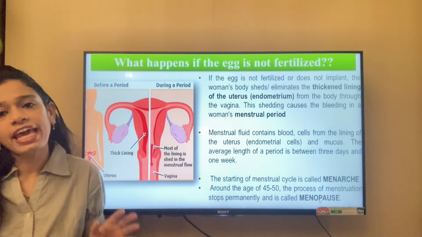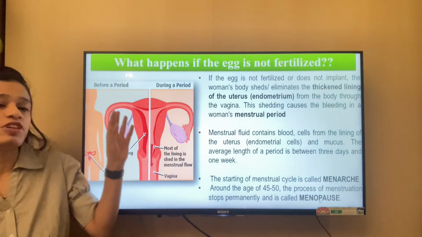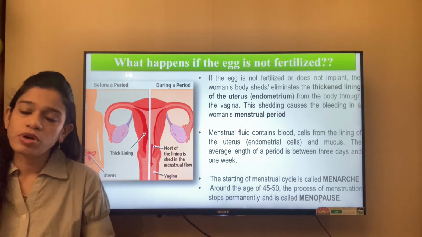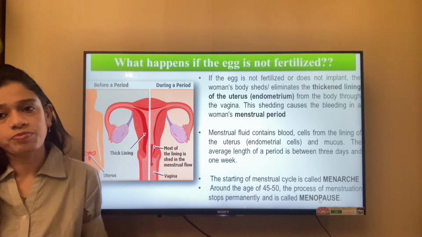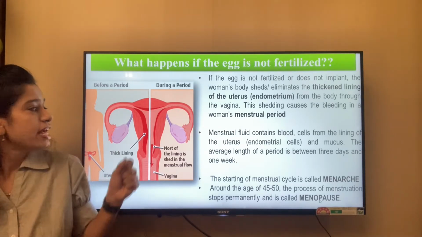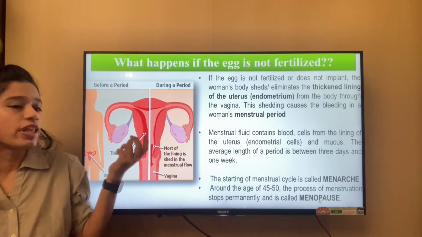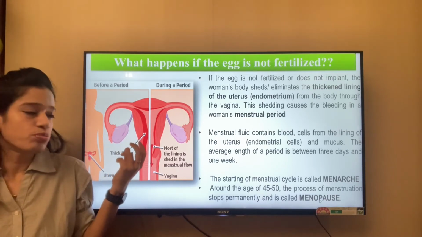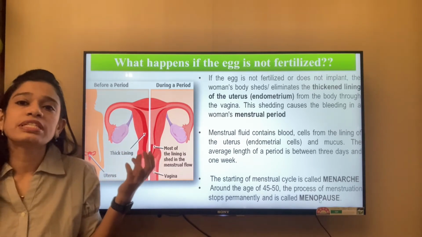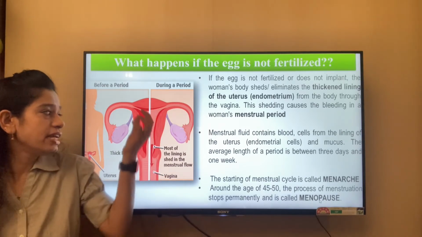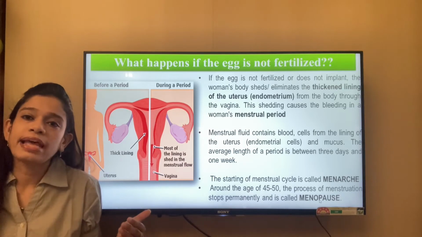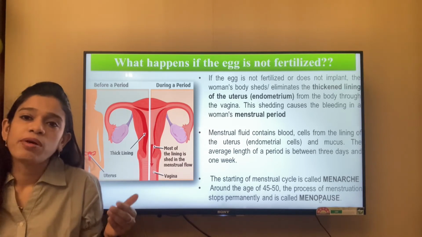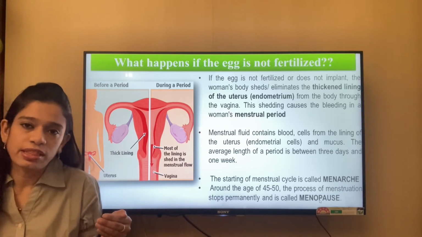What if the egg that has been released into the fallopian tube by ovulation has not been fertilized? Previously, when ovulation occurs and the egg starts to mature, the uterus lining also starts to develop. The inner side of the uterus lining starts to grow, that is, the endometrium becomes thicker with blood capillaries and mucus.